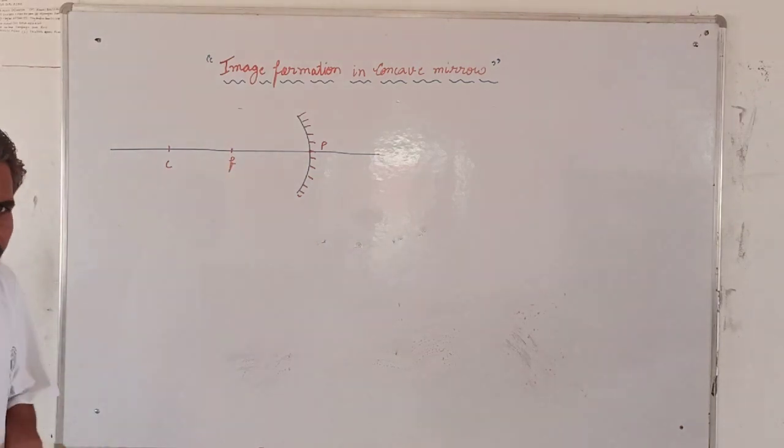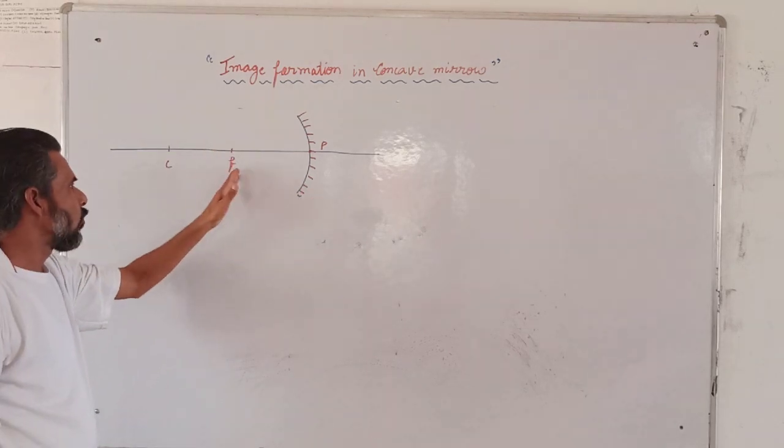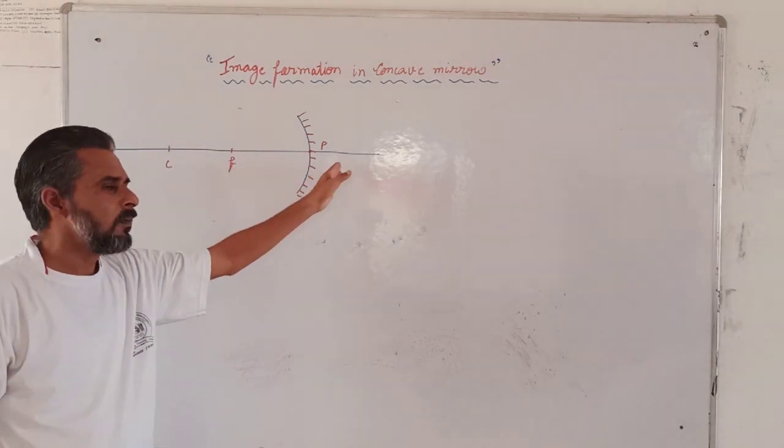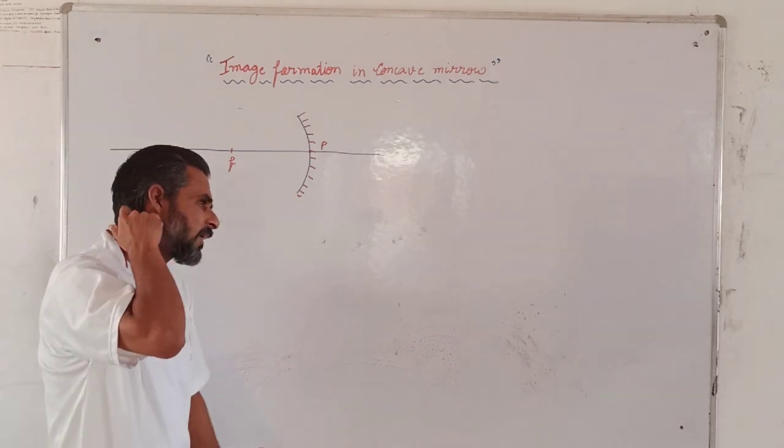First of all, you have to mark the points. The diagram should be neat and clean. The focus, center of curvature, and the pole. Now we will start with the object at infinity.